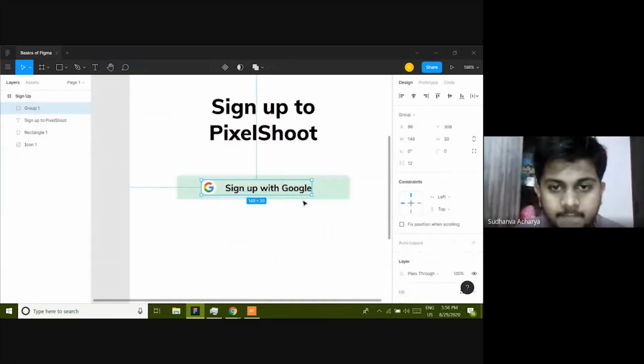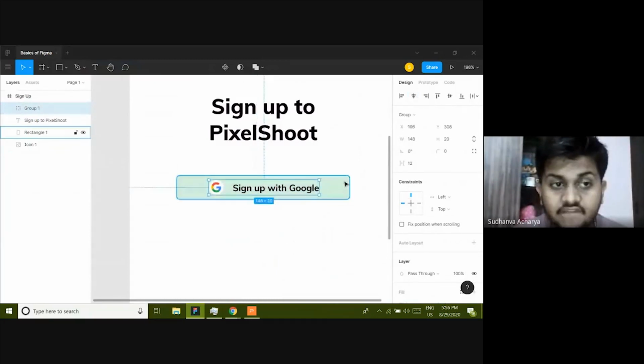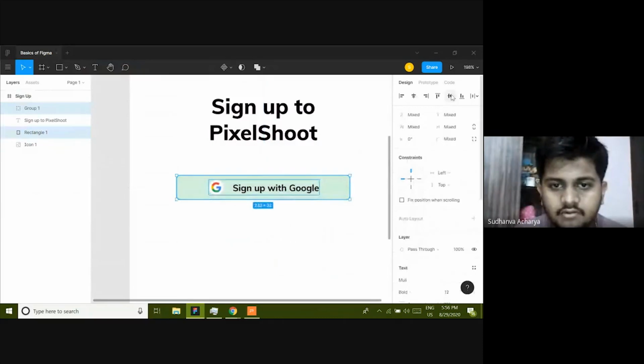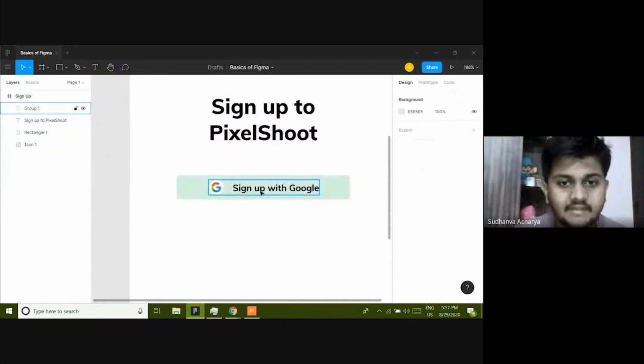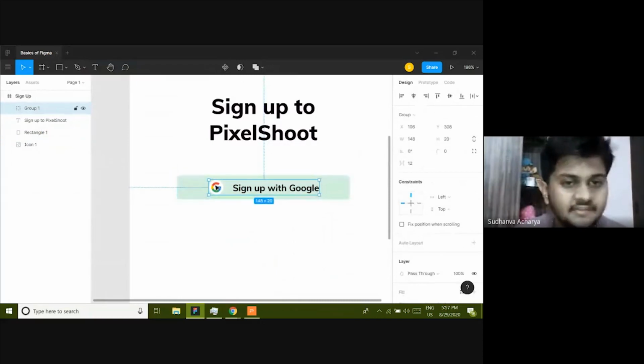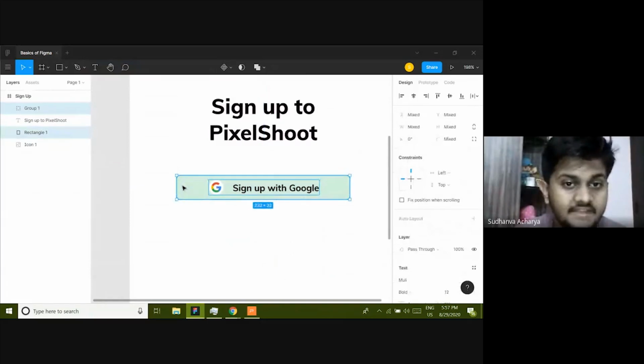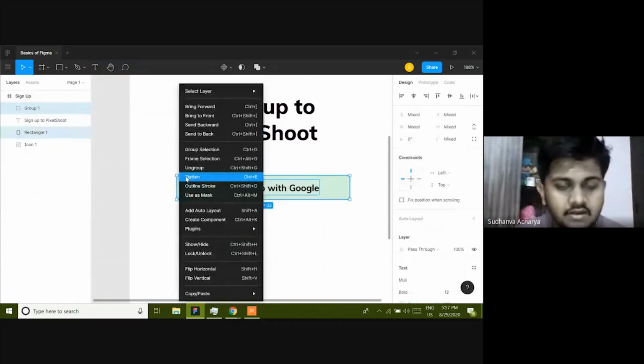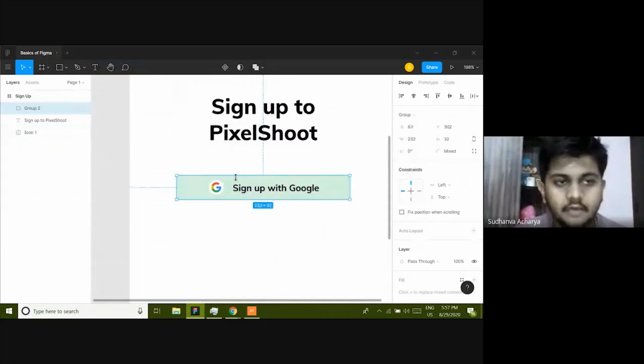I'm going to show it now. Now I'm going to center align this, and by holding Shift on the rectangle, align horizontally. Okay. Now I want this group to be grouped with this rectangle. So I'm selecting this group, shift-clicking this rectangle, and then right-clicking, Group Selection, or also Ctrl+G as I told you earlier. So this will be our group.